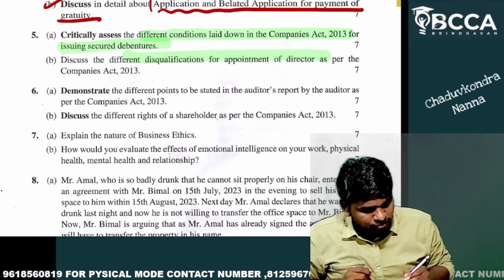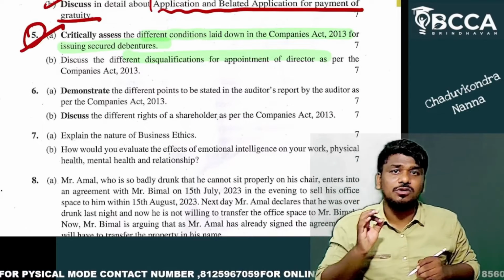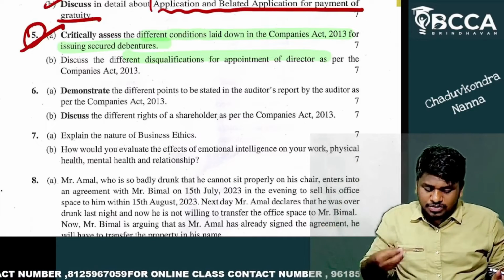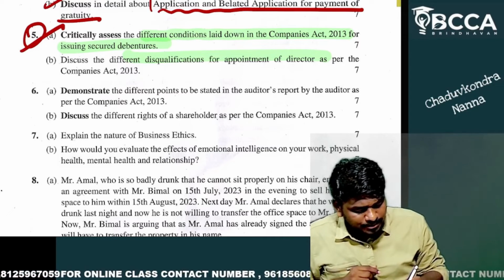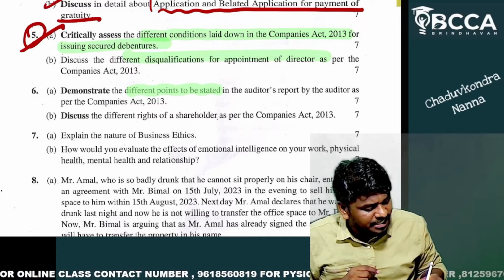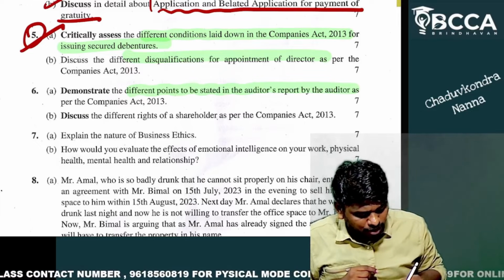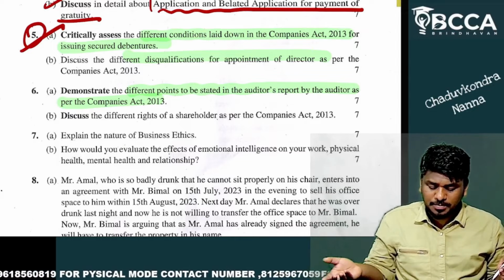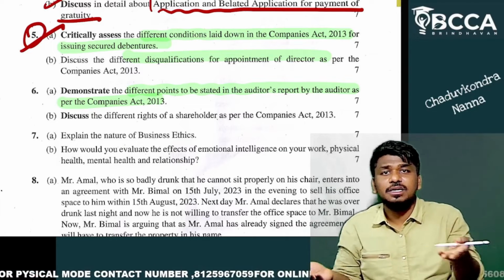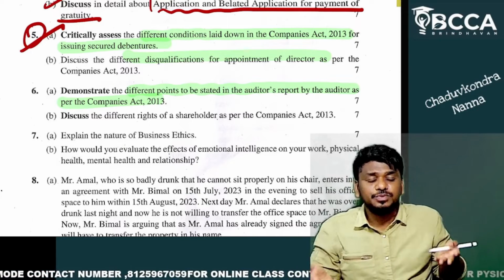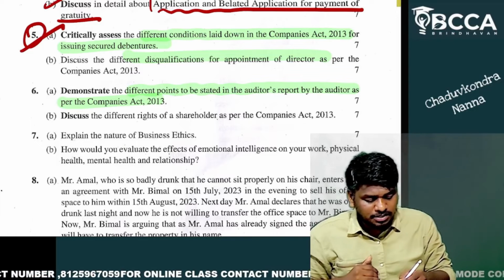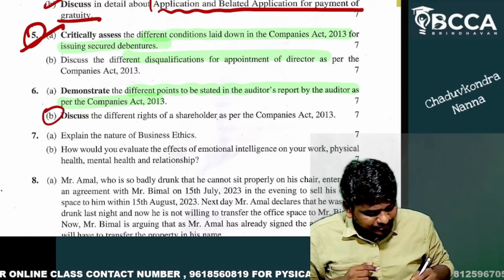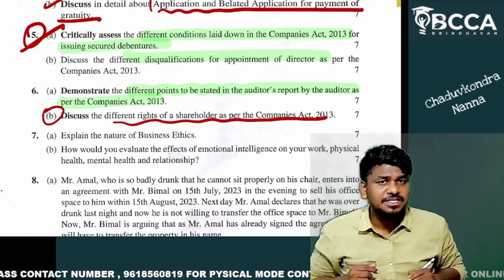So from my perspective, the fifth question is also easy. Let's go to the sixth question. Demonstrate different points to be stated in the auditor's report by the auditor as per the Companies Act. What are the points to be stated in the audit report? That is the point which you have to write. And in the sixth question, the second sub question is different rights of a shareholder as per the Companies Act.